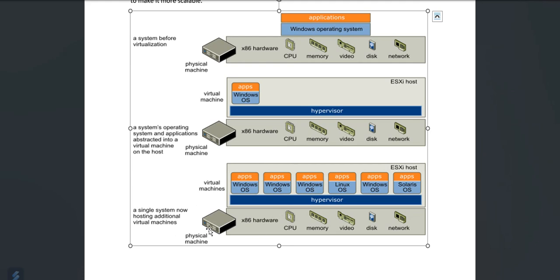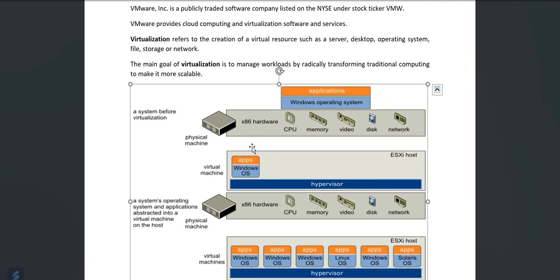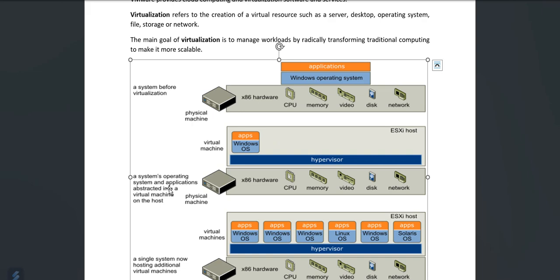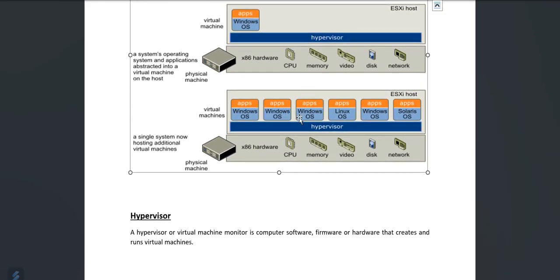So here is our single system, which is hosting additional virtual machines in a workspace as compared to physical machines. In a physical machine, we have CPU, memory, video card, disk, and network. They are all externally attached. However, in a virtual machine, we have the hypervisor, let's say virtual machine apps, OS, and Linux, various operating systems. And this operating system then interacts with the application layer before virtualization. And after virtualization, when the operating systems and applications are abstracted into virtual machines on the host, it looks like this. So this is also a bare metal hypervisor, which is an ESXi host.